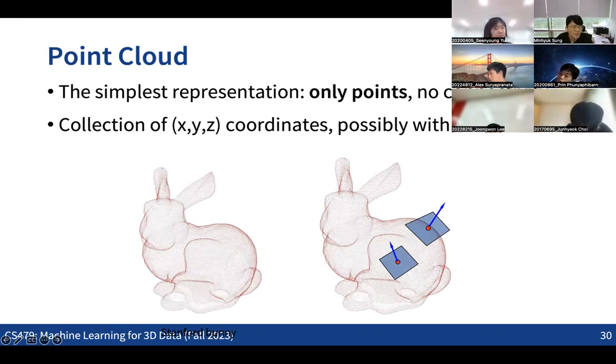For example, we can have color information, or surface normal information. What the surface normal means is that if we approximate each local region of the 3D surface with a 3D plane, the plane normal becomes the surface normal. So when you approximate each local region with a flat plane, the normal of the plane is the normal of the surface. This is the first derivative information of the geometry.